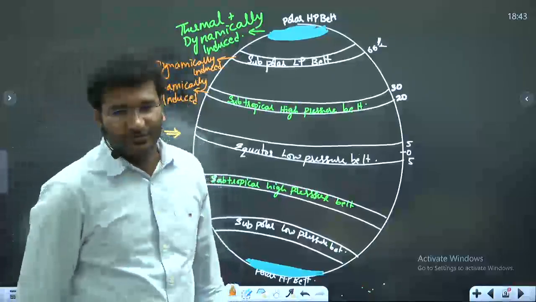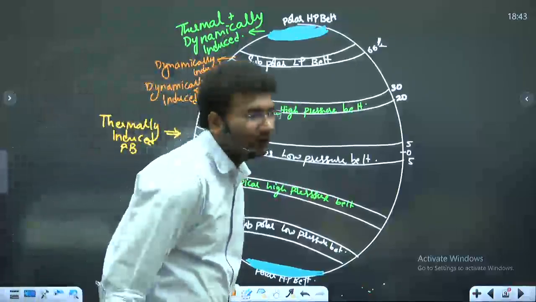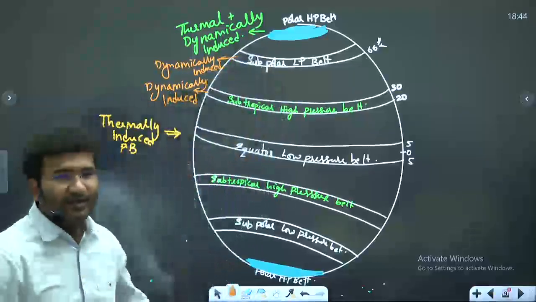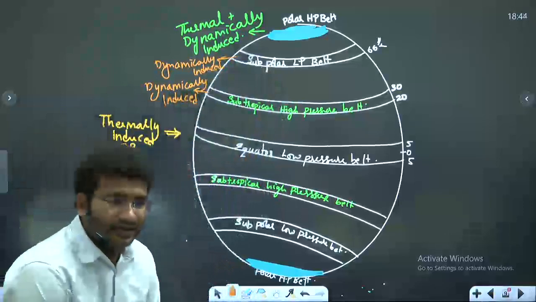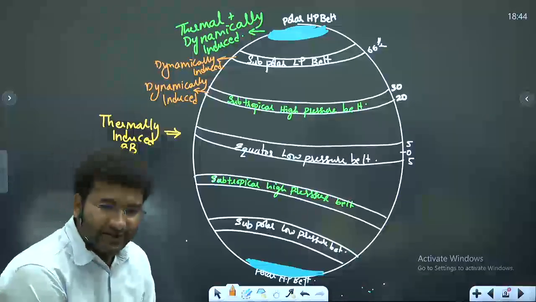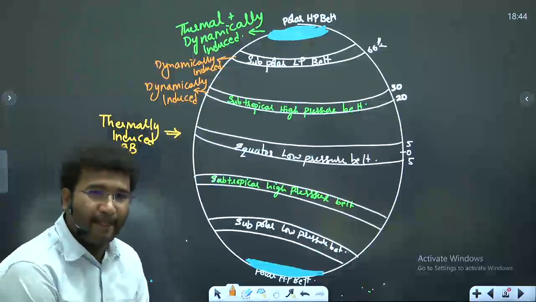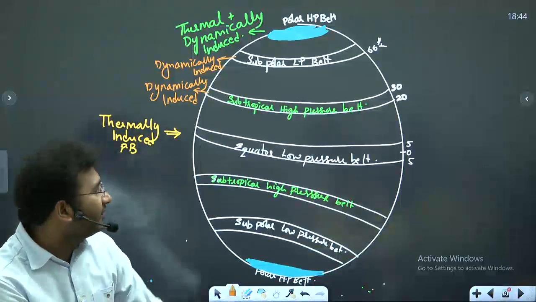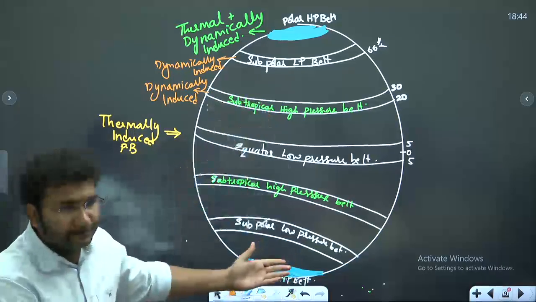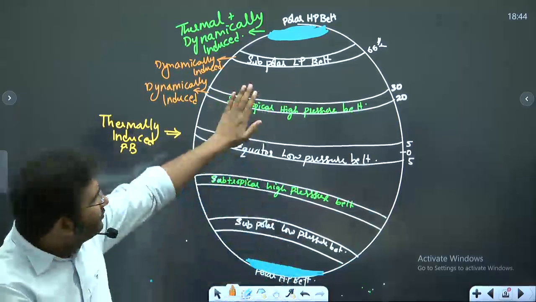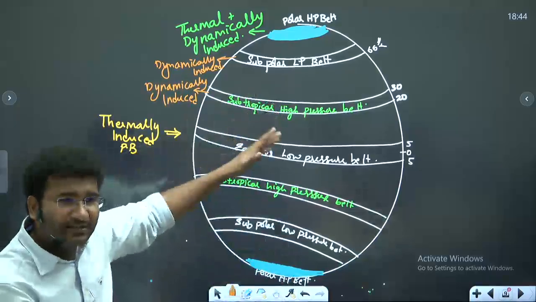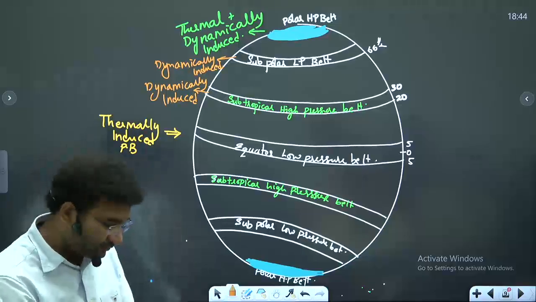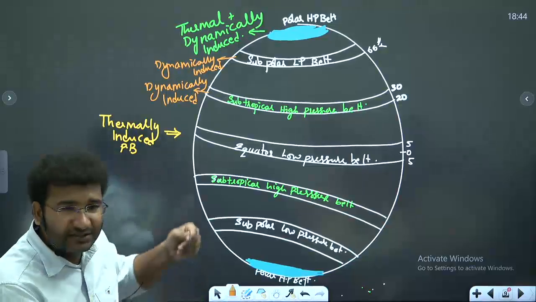Right? So, you tell me, what will happen on a high pressure belt? Is it converging or divergence? High pressure belt is divergence. Do you find sinking or rising? In high pressure belts there is sinking, there is divergence. Same concepts shall be applicable here. Right? First, the diagram which you are seeing now, you have to imagine this in 3 dimensions. Okay?